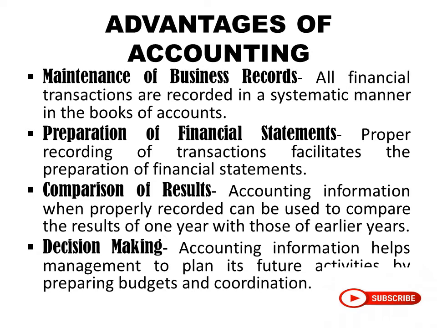The next advantage is decision making. Accounting information helps management to plan its future activities by preparing budgets and coordination. Now, if you can make comparisons, you can even make the budgets, right? From previous year's statements, you can budget that, okay, by the end of this year, I will reach so and so, by giving reasonable fluctuations to all the things. For proper decision making, you should have proper accounting. Then only you can make a proper budget, so you can coordinate properly for the future activities. For that, you should have a proper base, a proper accounting system.